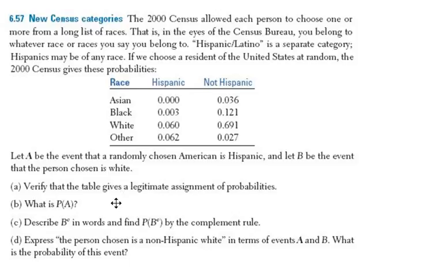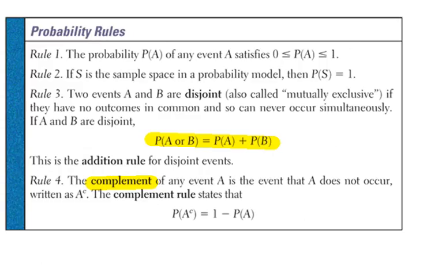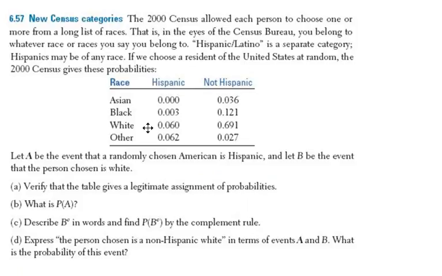What is the probability of A? All right, and we remember here from rule number 3 that if we have disjoint events like we have in this problem, then the way to find the probability of any of these is to just add them up. So if I add up this entire column, which is the event that the person is Hispanic, that probability adds up to 0.125.